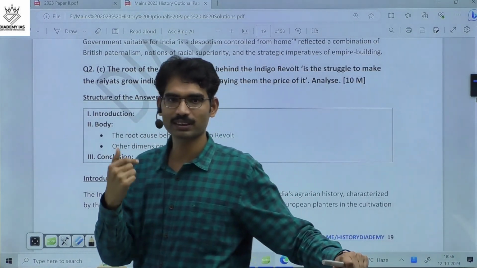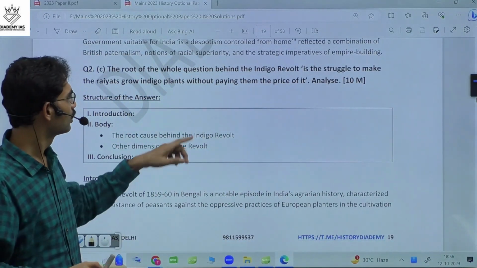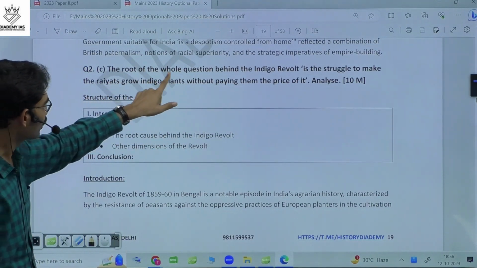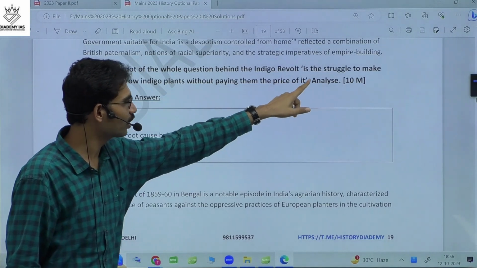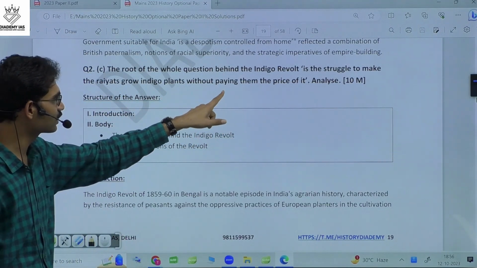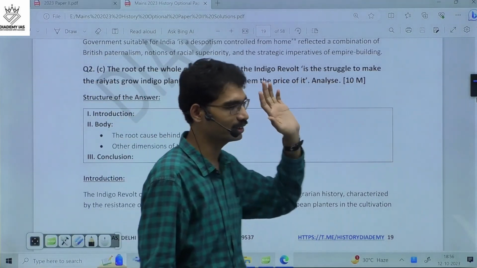Now you see once again peasant revolt. This time, 2-3 questions on peasant revolt. The root of the whole question behind the indigo revolt is the struggle to make ryots grow indigo plants without paying them the price of it. Analyze.